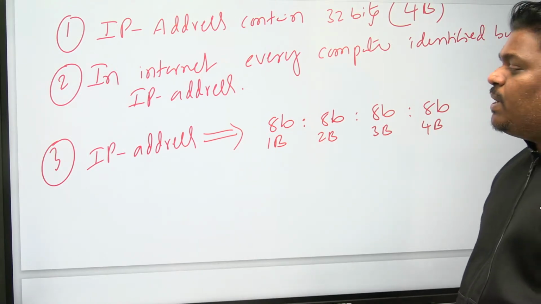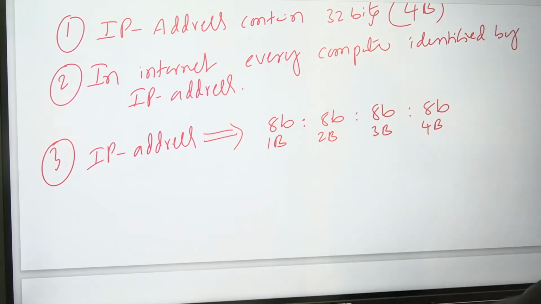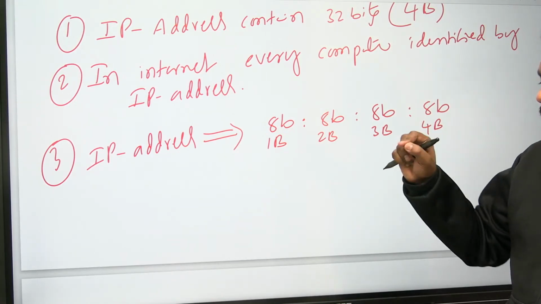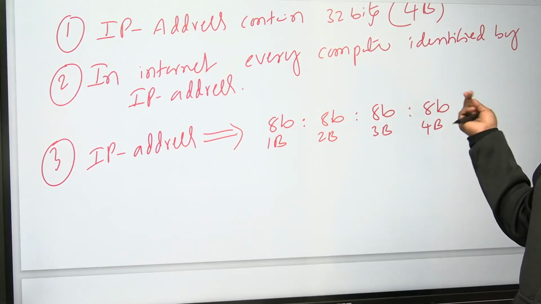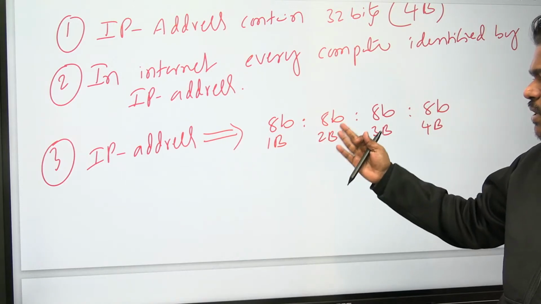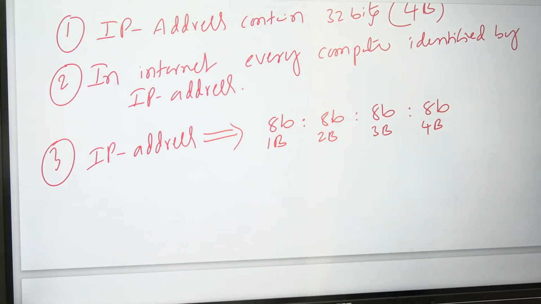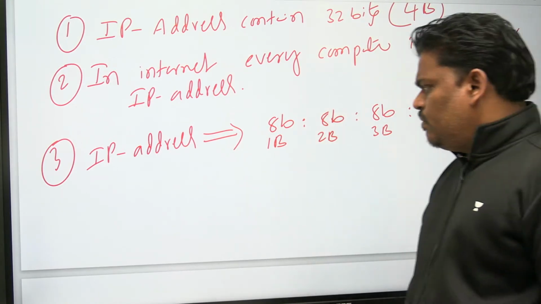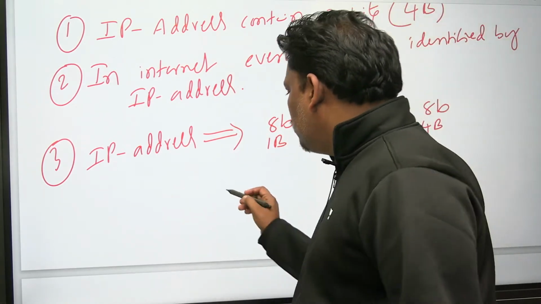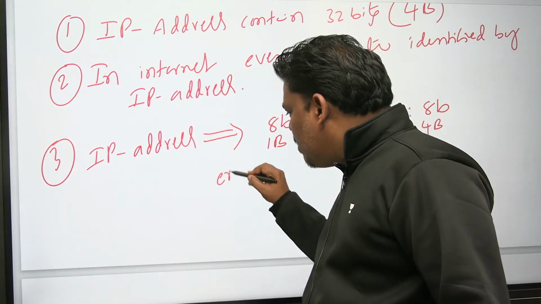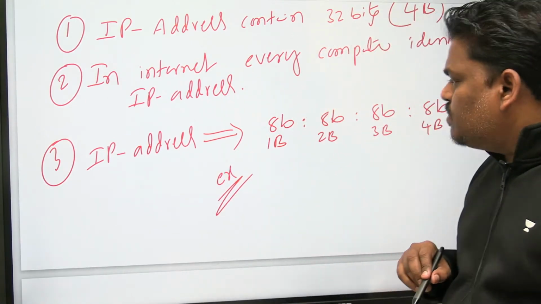Third, the IP address will be represented like this: 32 bits. Will you write 32 bits continuously? No. After every 1 byte, a dot will be there. First byte, second byte, third byte, fourth byte, something like that. Okay, that is also fine. Let's see some sample examples.